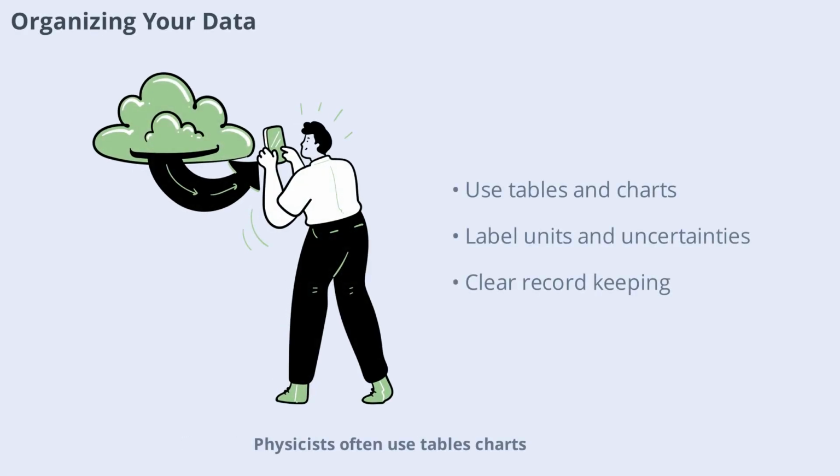Once data is collected, organizing it is the next step. Physicists often use tables, charts, or spreadsheets to arrange their measurements. This makes it easier to spot trends, compare results, and prepare for analysis. Proper organization also helps prevent mistakes and ensures that all relevant information is easily accessible. Labeling units, noting uncertainties, and keeping a clear record of methods used are all part of good data management. With well-organized data, the path to meaningful interpretation becomes much smoother.